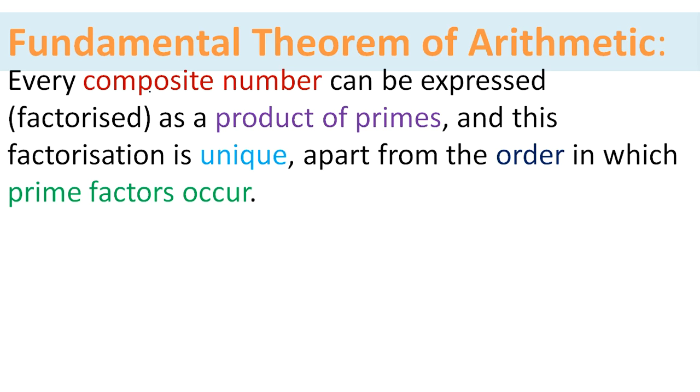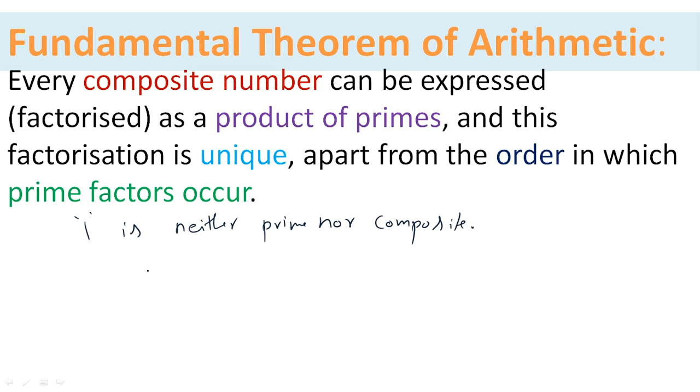Except one, every natural number is either a prime or a composite number. One is neither a prime nor a composite number, isn't it? Yes.